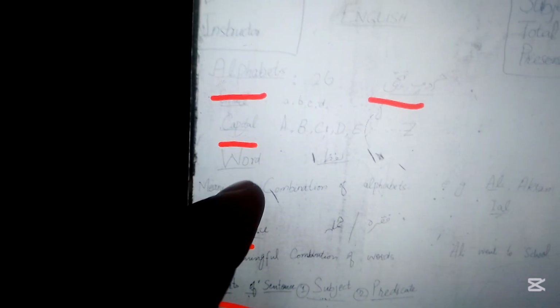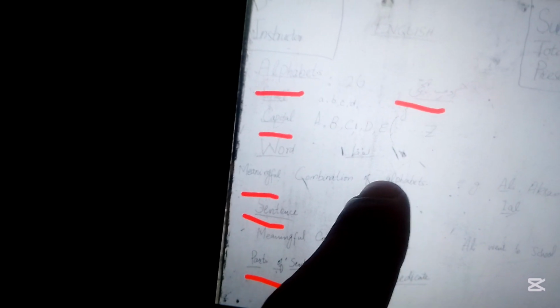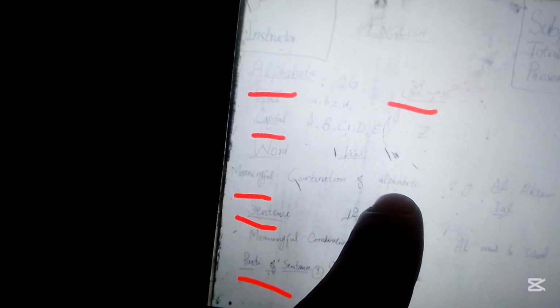Then I told them about a word. I told them that a word is a combination of alphabets, but not only a combination of alphabets, it's a meaningful combination. For example, if you combine A, L and I in the proper order, that will make Ali, which is a sensible word, gives some sense.